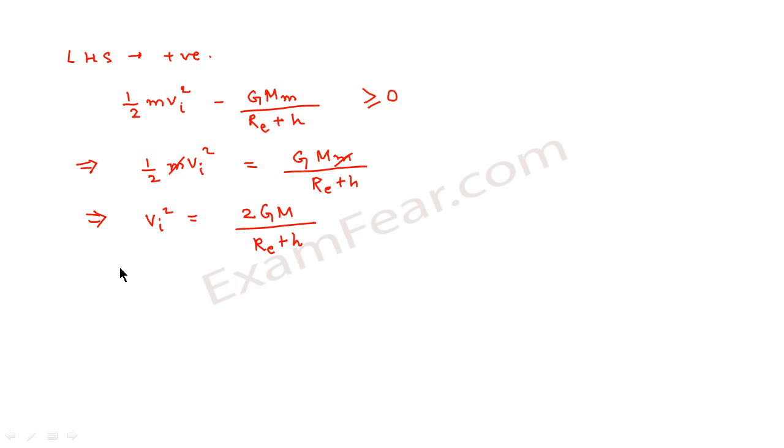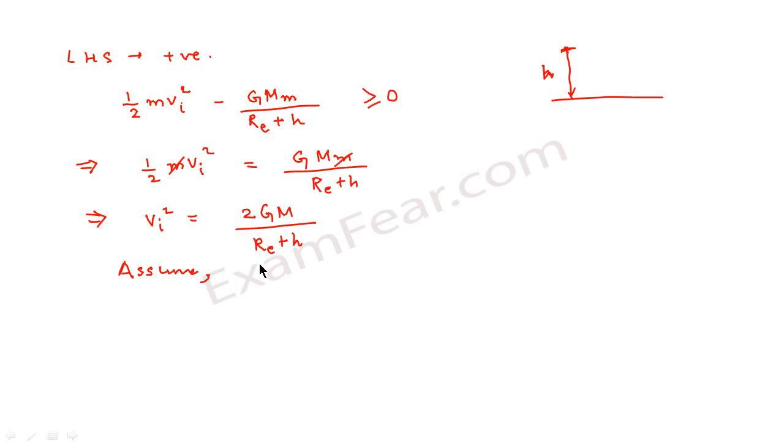Now here we make a small assumption. We assume that the ball is thrown from the earth's surface. Because initially when we started this derivation, we assumed that the ball is thrown from some point which is at a distance h from the surface of the earth. That means if this was the earth's surface, this was the height from which the ball was thrown.